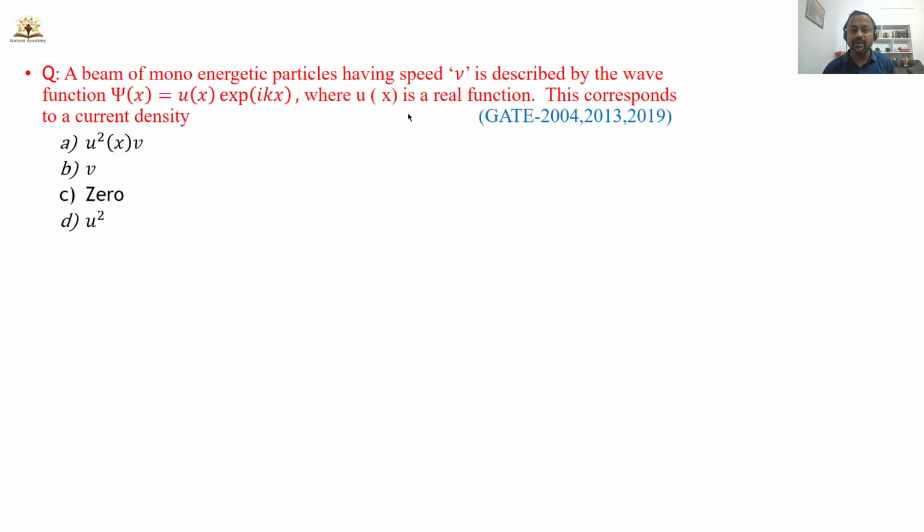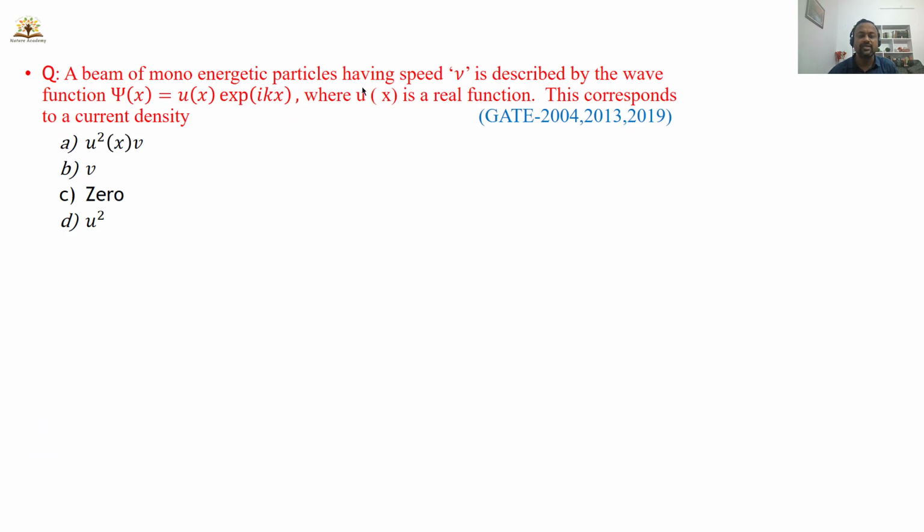There is one question which appeared in the GATE exam in 2014, 2013 and 2019 with small modifications. In 2014, the wave function was given as psi of x equals u of x e power ikx. In 2013, it was e power ikr by r. In 2019, he removed u of x and r like that. There are small modifications of the wave function. Sometimes he has taken the plane wave function, e power ikx, sometimes a spherical wave function, and sometimes the wave function without any amplitude. So let us try to find the answer here.